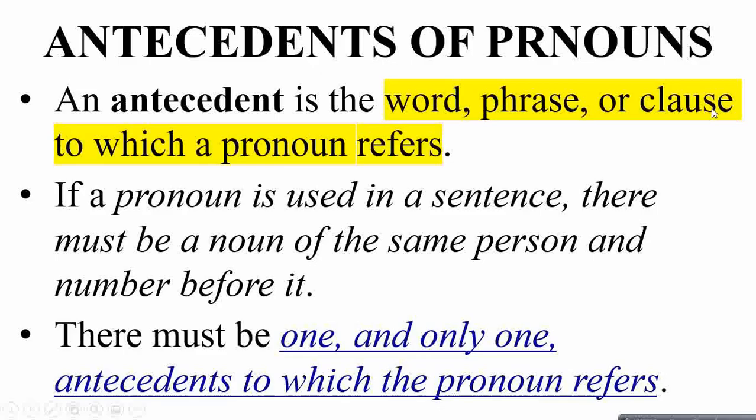Okay, an antecedent is the word, a phrase or a clause to which a pronoun actually refers. Antecedent, again, to repeat. A pronoun is referring to it. If a pronoun is used in a sentence, there must be a noun of the same person and number before it. So that's the antecedent, the one which the pronoun is referring to. Now in that case there must be one and only one antecedent to which the pronoun refers.